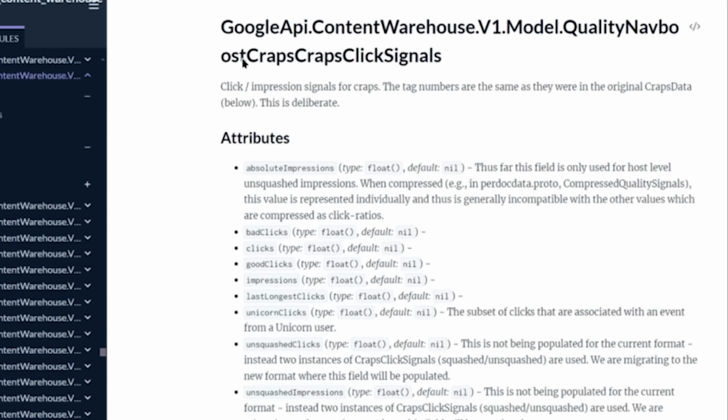All of this is incredibly complicated. I doubt that even people who work at Google actually understand how their system truly works. It is that large of a system at this point. I doubt that there are even plenty of people working on Google's actual algorithm that can truly explain to you the quality nav-boost click signals, okay? Click impression signals. All the crappy signals are getting filtered out, boyos.